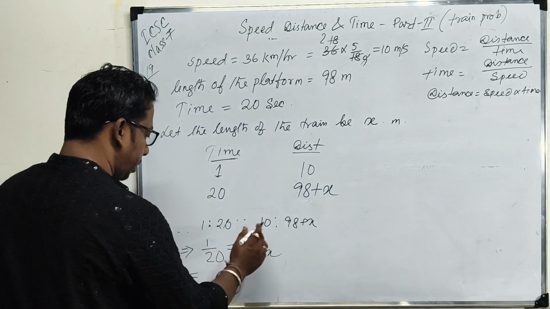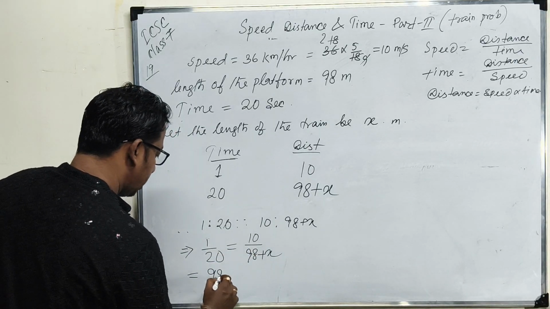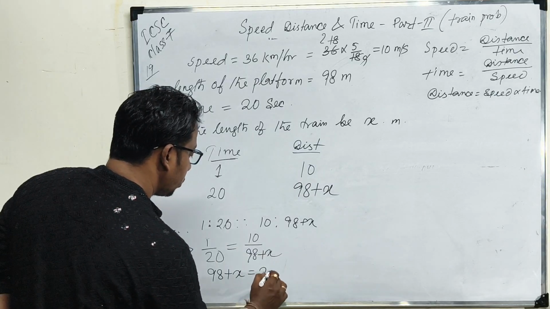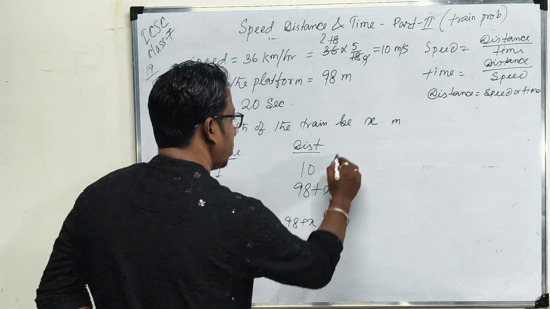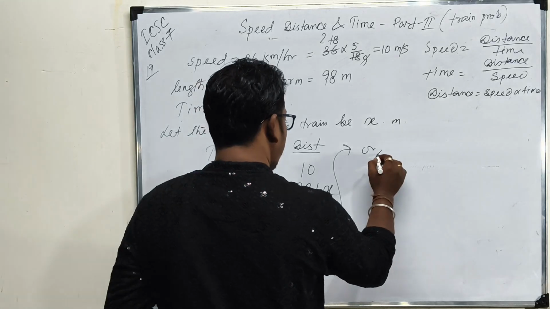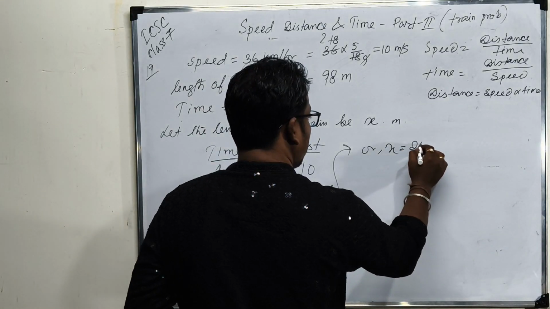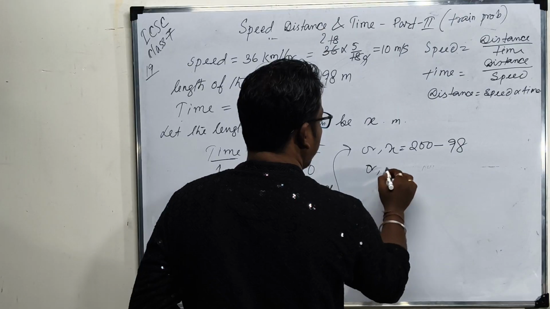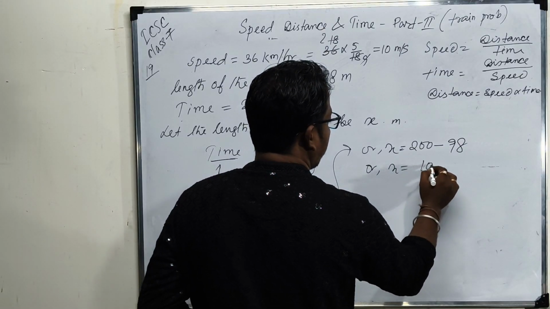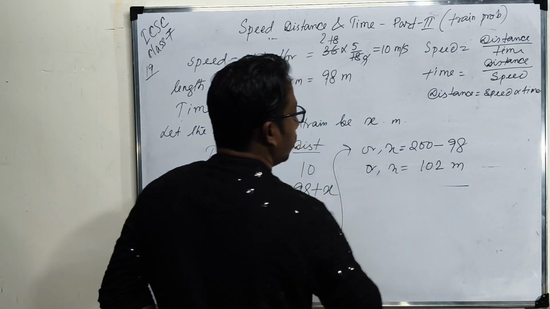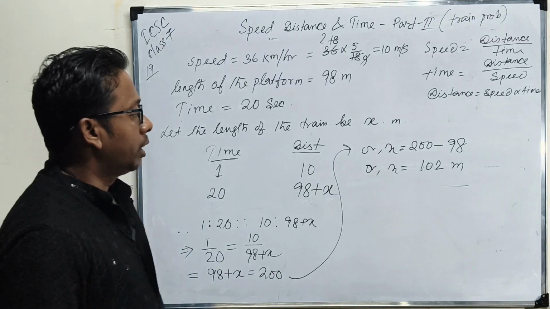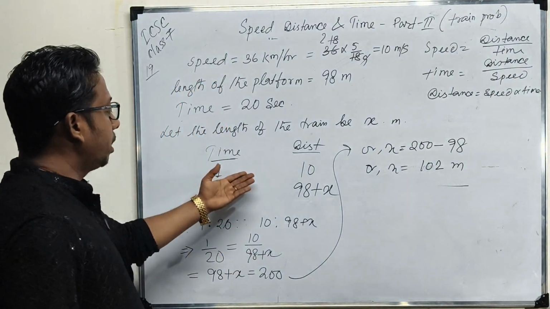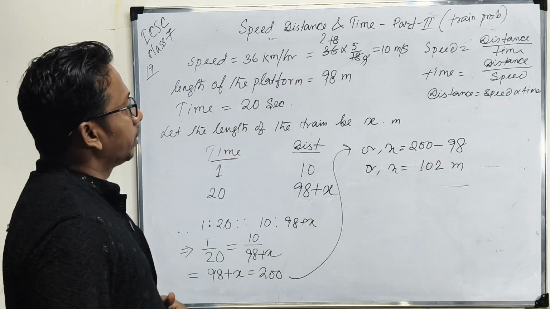That is cross multiplied: 98 plus x is equal to 20 into 10, means 200, or x is equal to 200 minus 98, or x equals 102 meter. So we get the length of the train, that is 102 meter. We are applying the proportional method. Okay, clear?